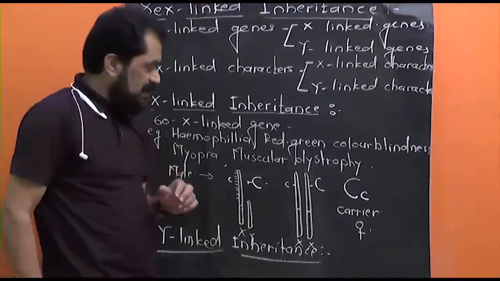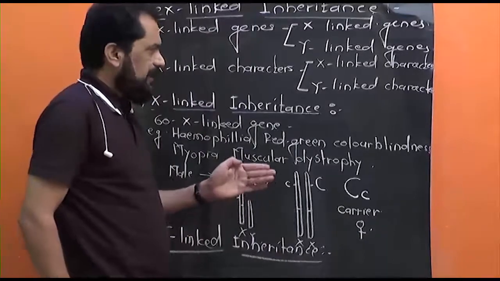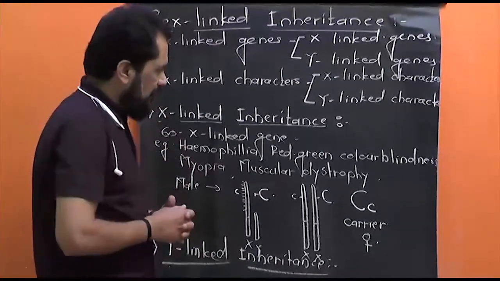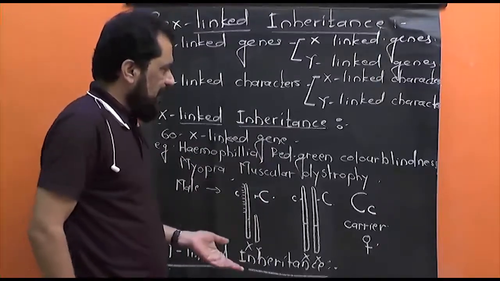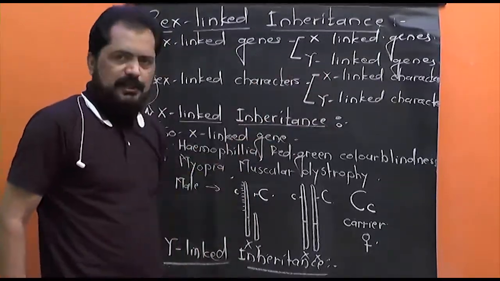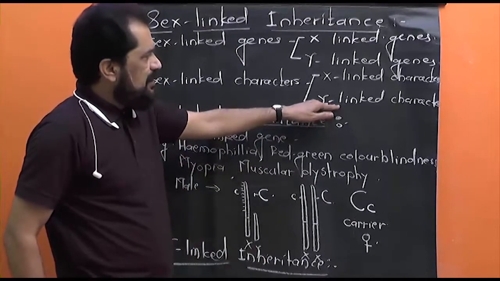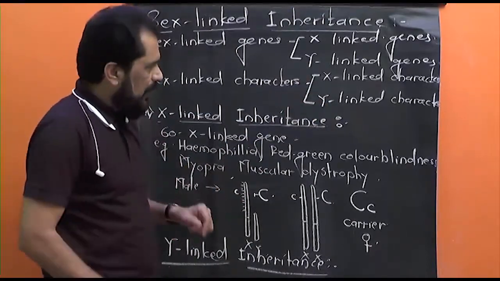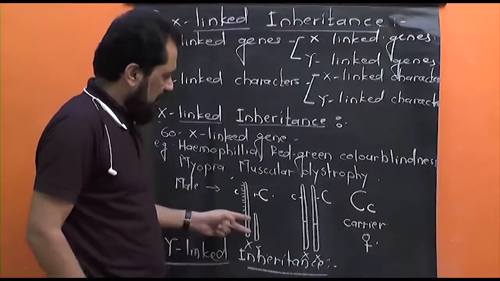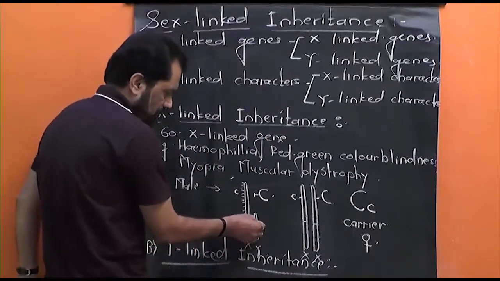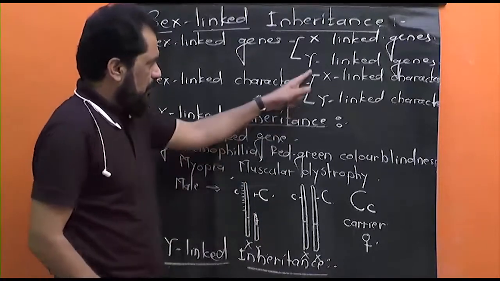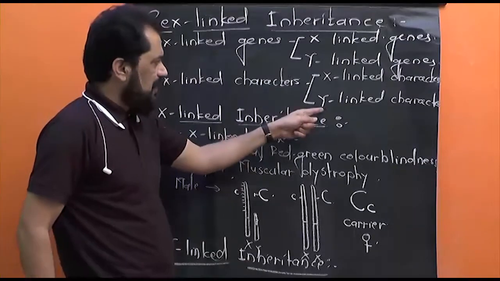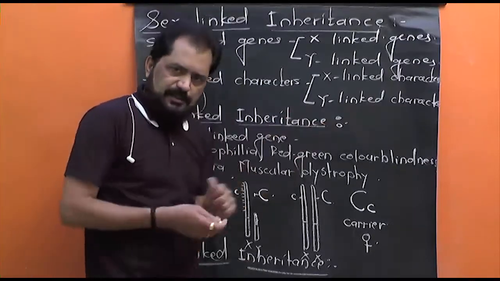That is the transmission of Y-linked characters, Y-linked genes from parents to the progeny. Now what does it mean, Y-linked characters and Y-linked genes? Already I told you. Y-linked characters कशाला म्हणायचं, Y-linked genes कशाला म्हणायचं हे आपल्याला आधीच माहिती आहे. We know that the genes present on the non-homologous part of Y chromosome are known as the Y-linked genes, and the characters controlled by that Y-linked genes are known as the Y-linked characters.